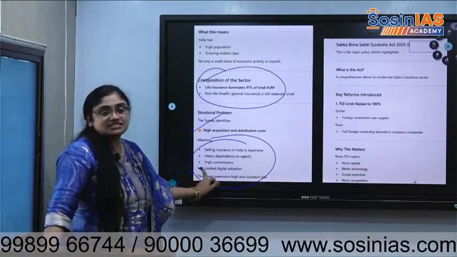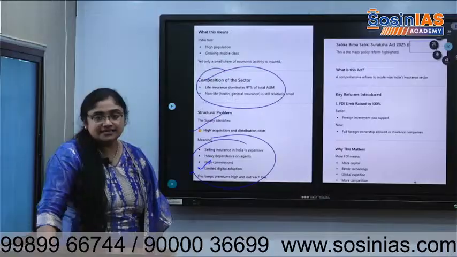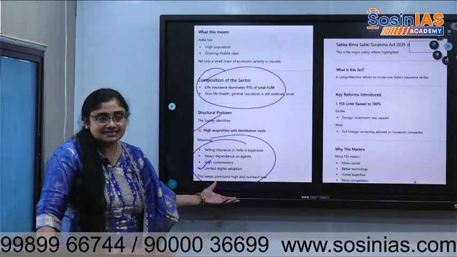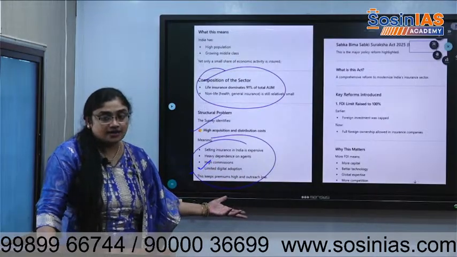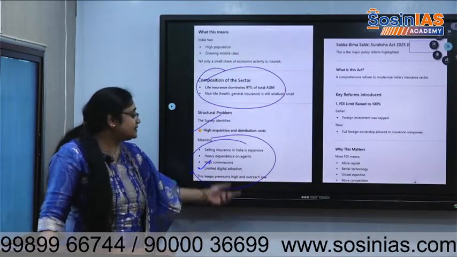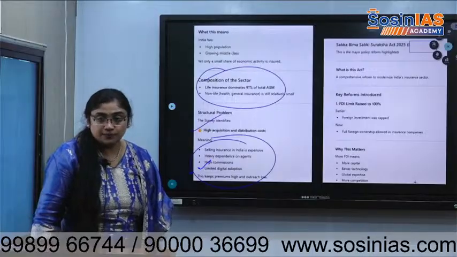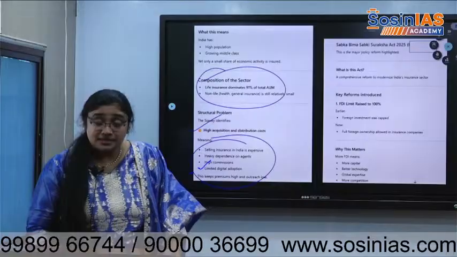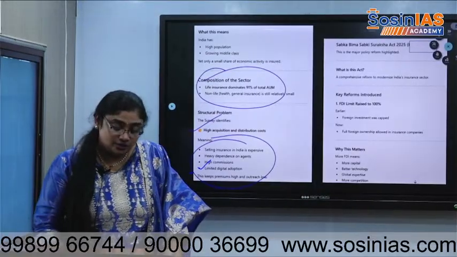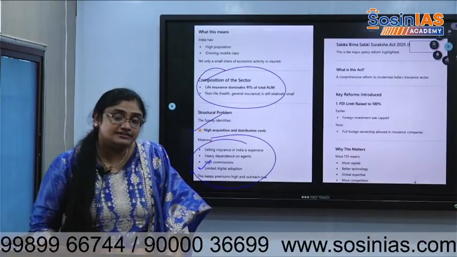So limited digital adoption. Digital adoption itself is less in rural areas, right? So this keeps the premiums high and outreach low. There is a digital divide still. We are talking about the digital divide. Many people, farmers, can't enroll into banks. They can't use UPI transactions.